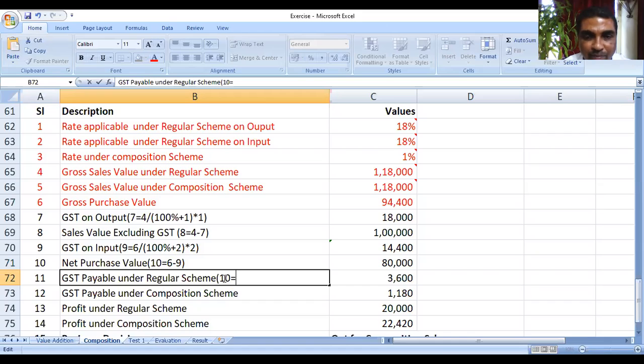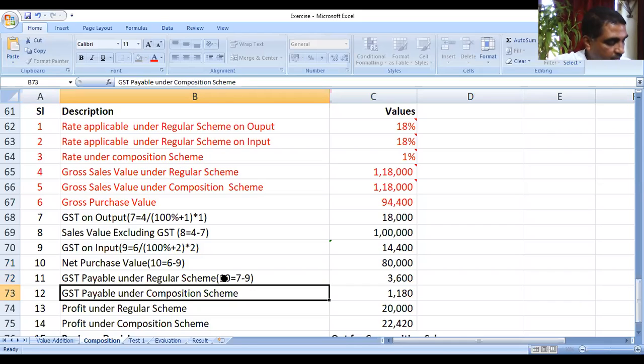Sir, 7 minus 9. Good. Okay. Now, GST payable under composition scheme, cell 12, is equal to what? Under composition scheme, 5 multiplied by 3. Okay, what are you saying exactly? 5 multiplied with 3. Fine.